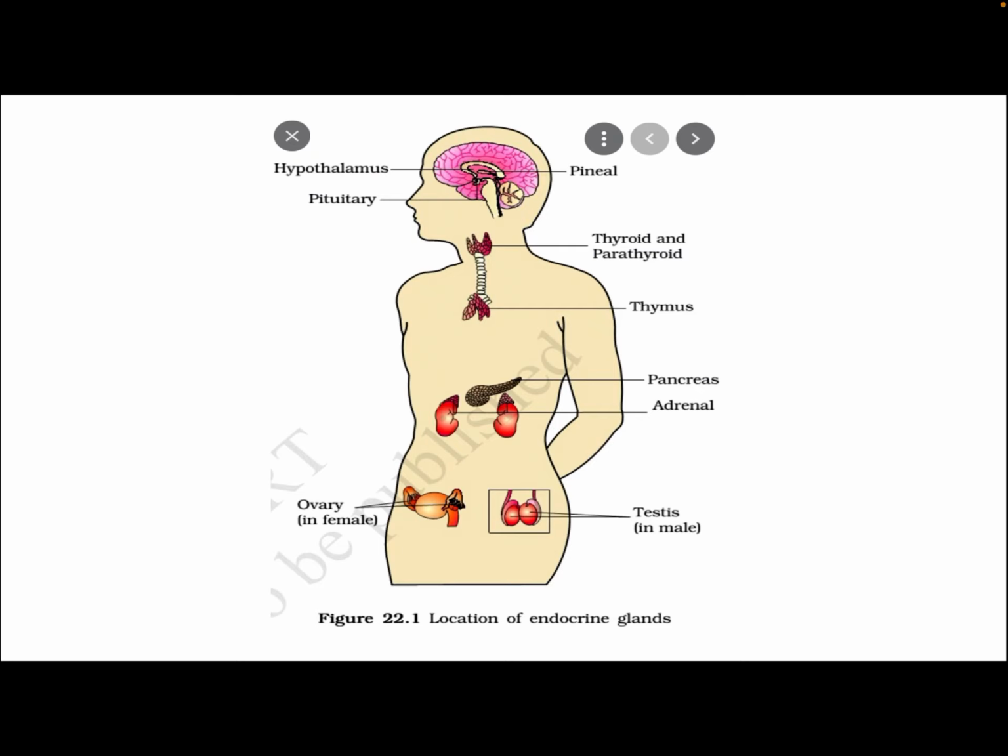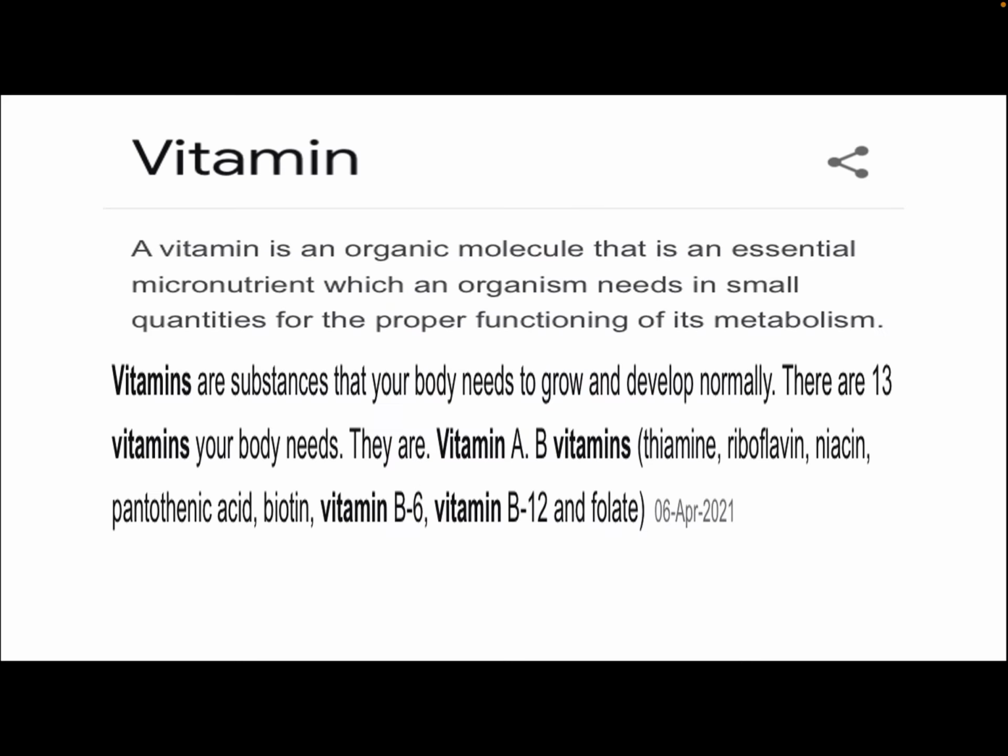So these are the different types of endocrine glands: pineal, hypothalamus, pituitary gland, thyroid, parathyroid, thymus, pancreas, adrenal gland, testis in male and ovary in female. These are all endocrine glands.